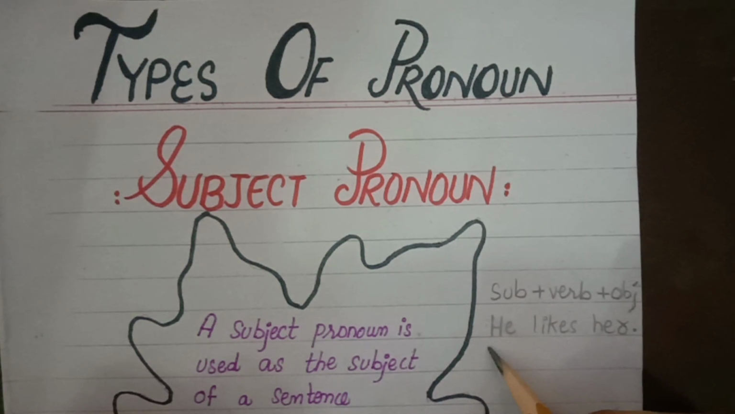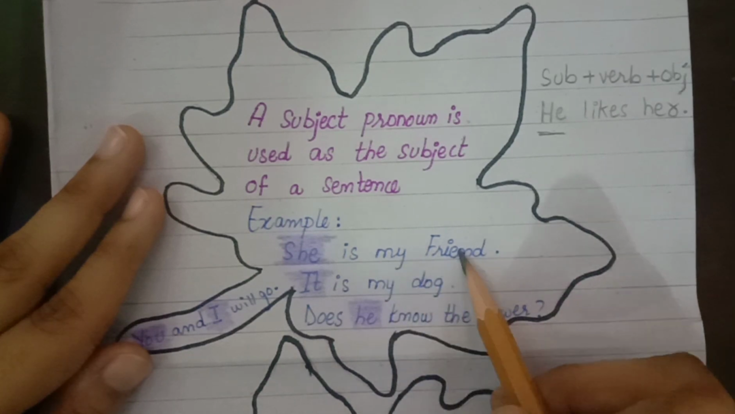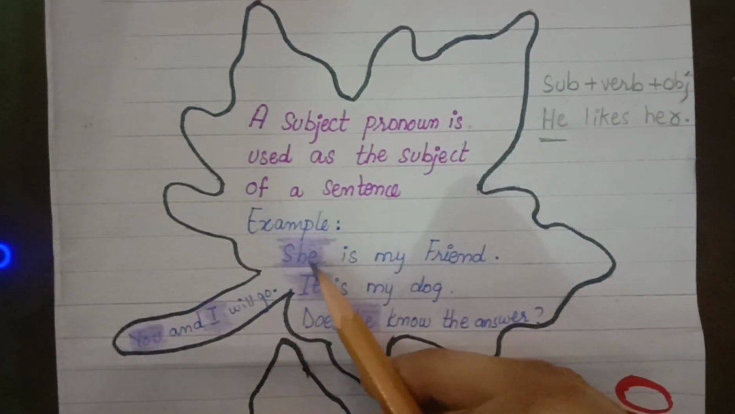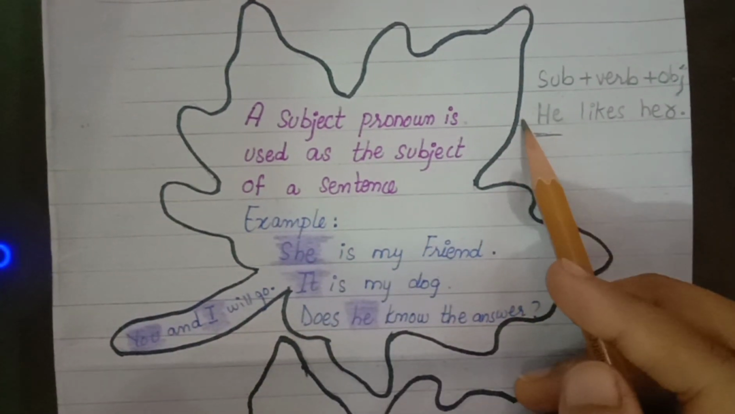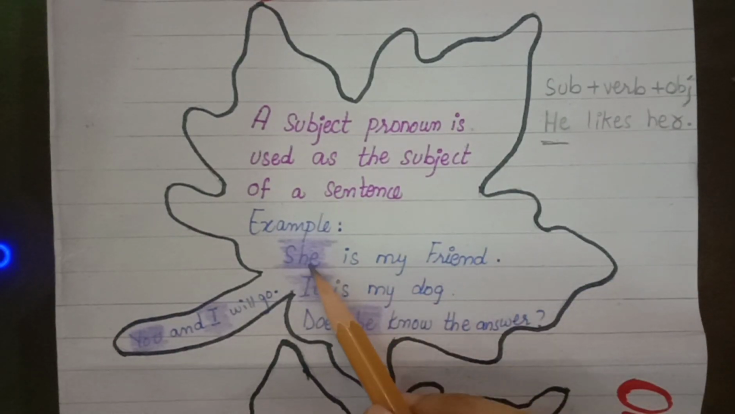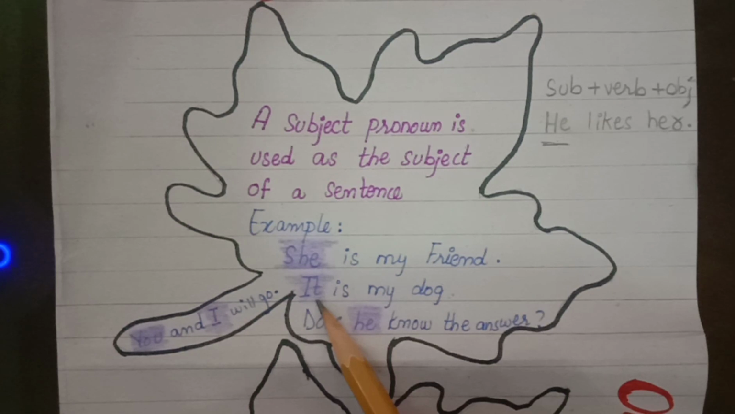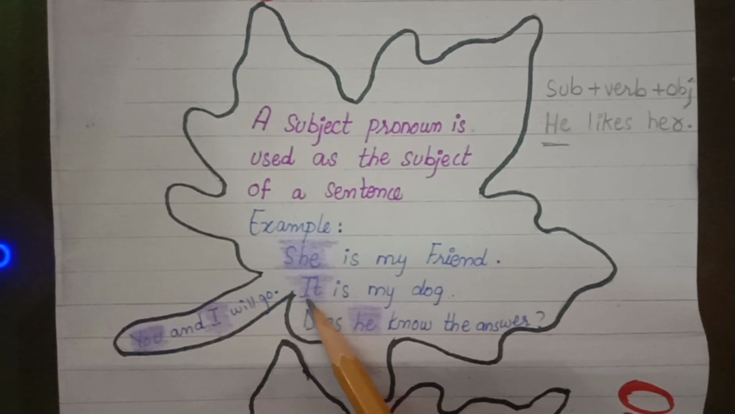The pronouns we use at the subject position are called subject pronouns. Like she is my friend, we use the pronoun she at the subject position, at the first position of a sentence. So it is the subject pronoun. It is my dog. I use the pronoun it at the subject position. So it is the subject pronoun.